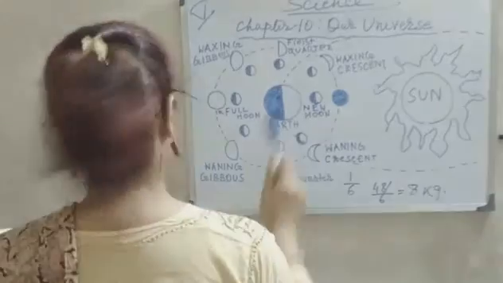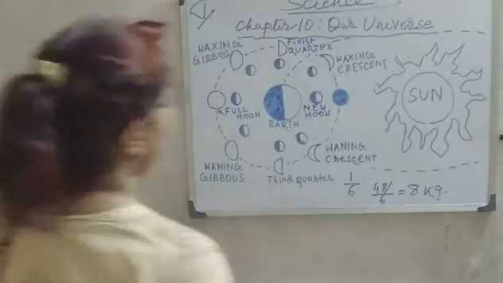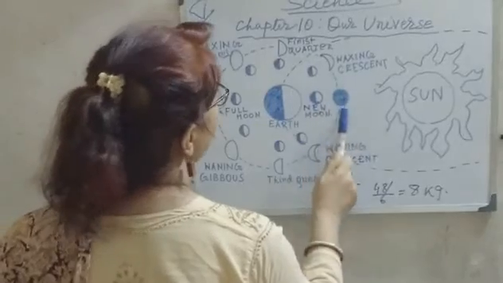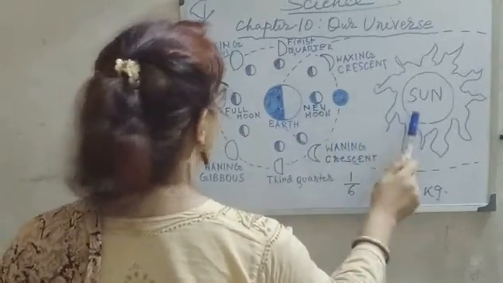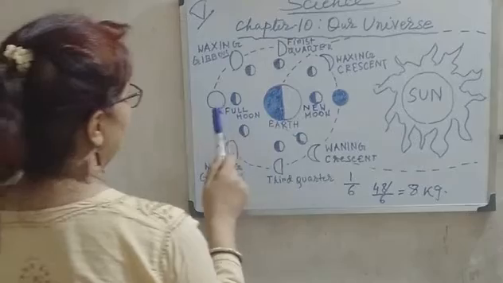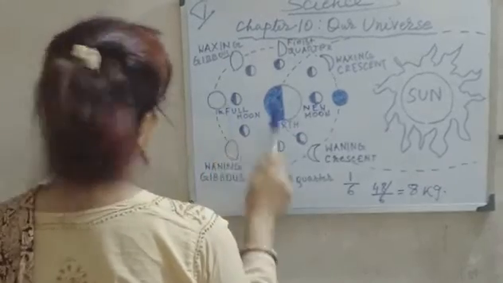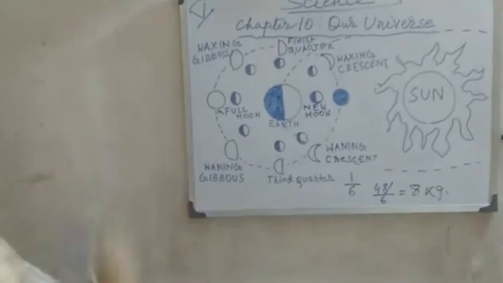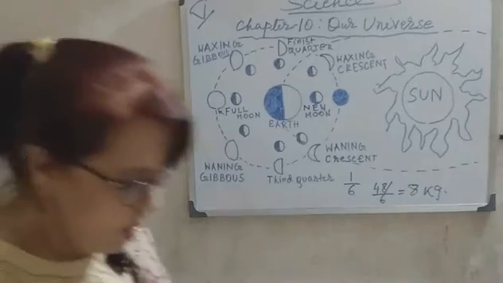Okay, this is the case of new moon and full moon. Always remember, in the case of new moon, the moon is between the earth and the sun, and in the case of full moon, the earth is between the moon and the sun. In this way, full moon and new moon occur.